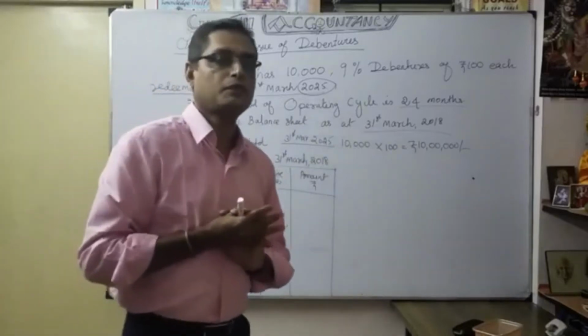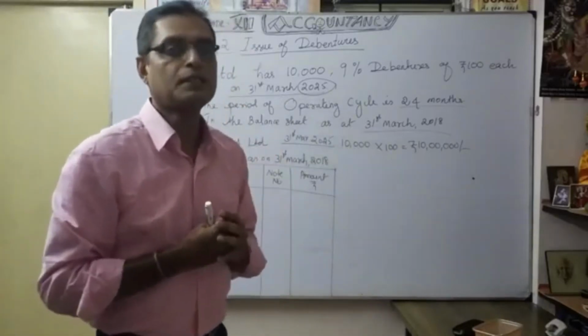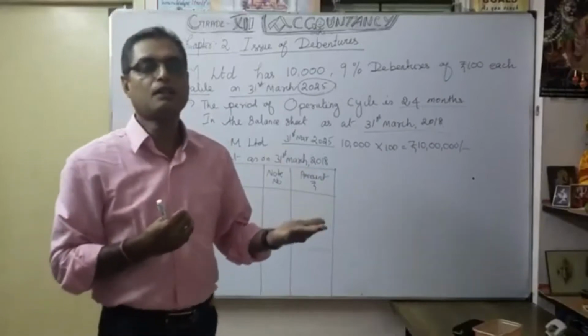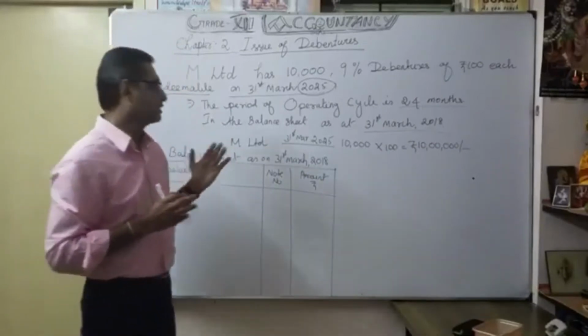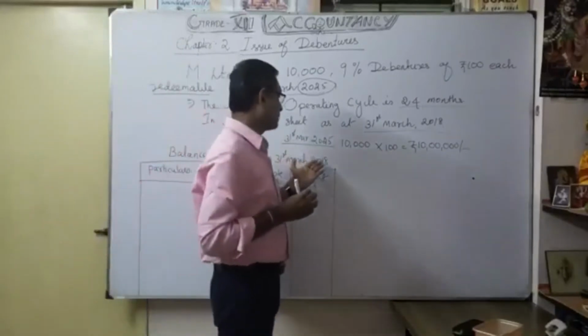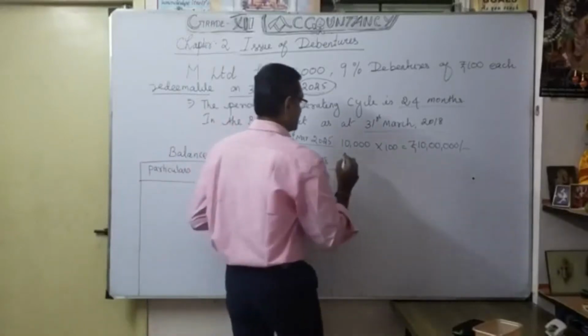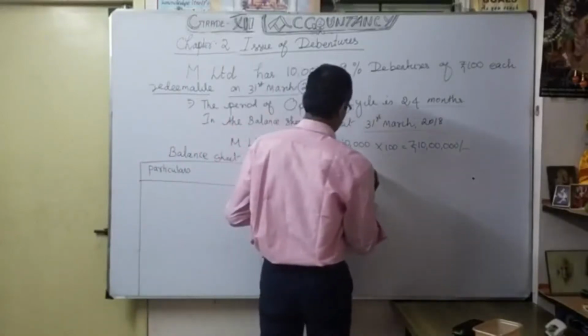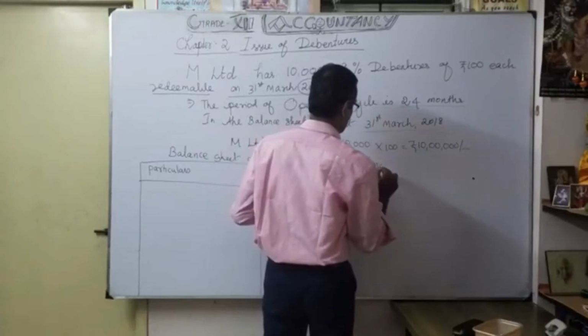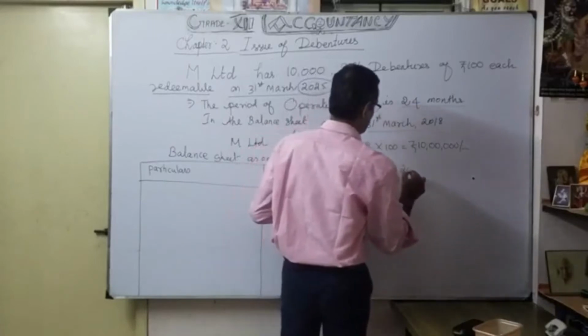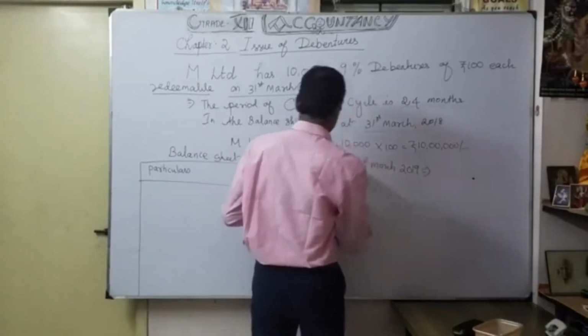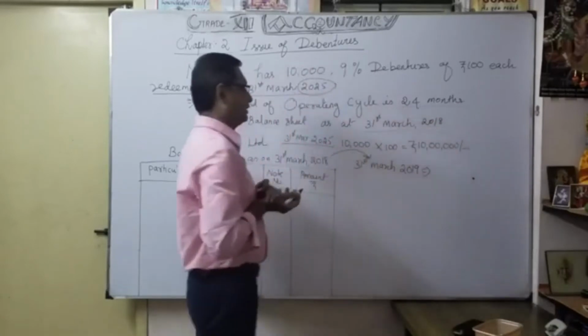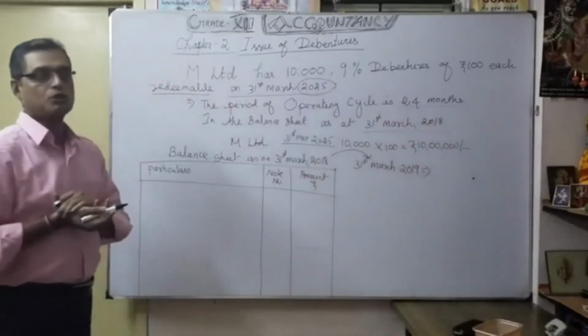First one you want to verify. So, redemption takes place when? After 12 months or within 12 months. Naturally, 2019 is what? That is the balance sheet date. See, 31st March 2019 is the next 1 year. Okay, 31st March 2019.